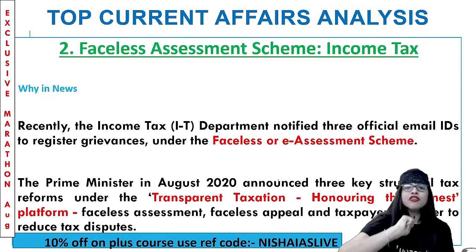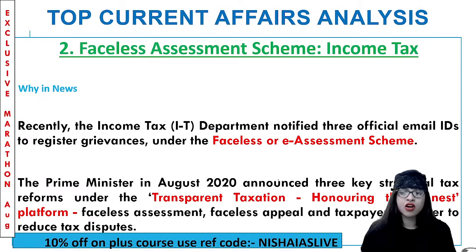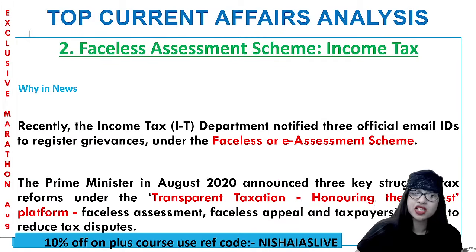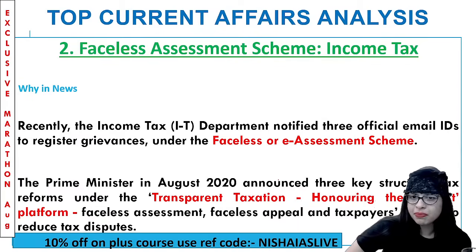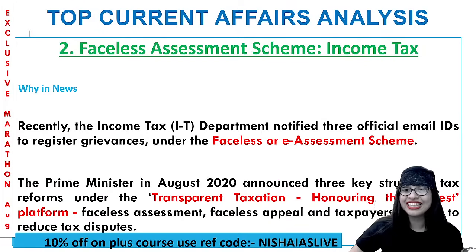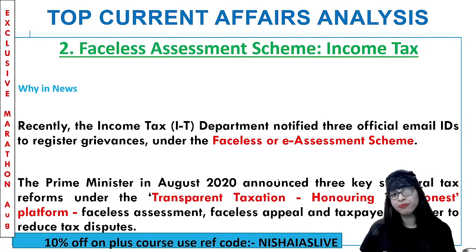The next one, the faceless assessment scheme in the context of income tax. This is another current affair in the month of August. So now why do we study this? Because recently the income tax department notified 3 official email IDs where you can register grievances under the scheme called the faceless or electronic assessment scheme.